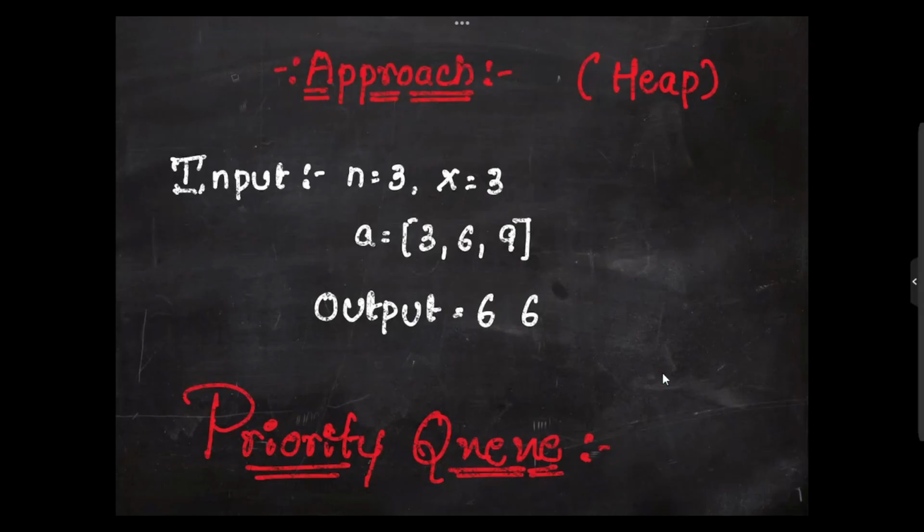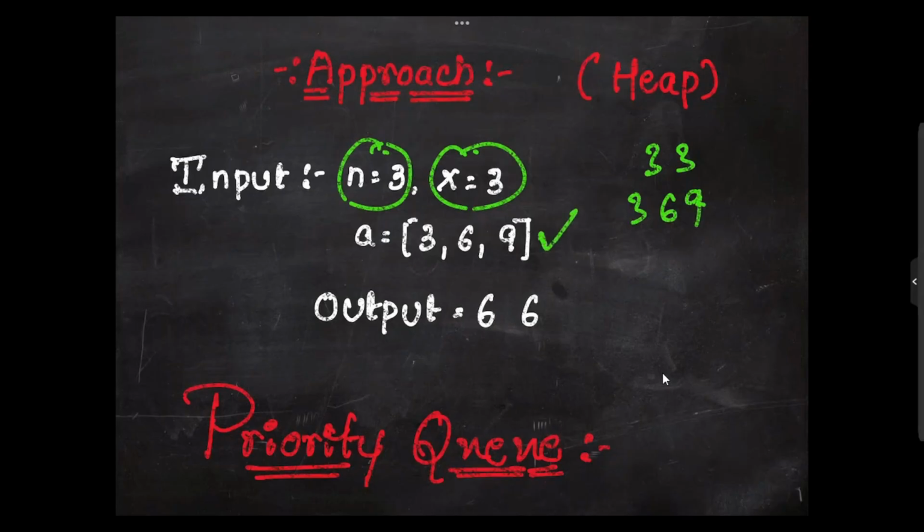So I have considered the first example that they have given in the question. N we have as 3, x we have 3, right? So in the input we have 3, 3, and 3, 6, 9. So n is 3, x is 3, and a is this array of integers, 3, 6, 9. And the output that we need to get here is 6, 6, the minimum and the maximum possible beauty.